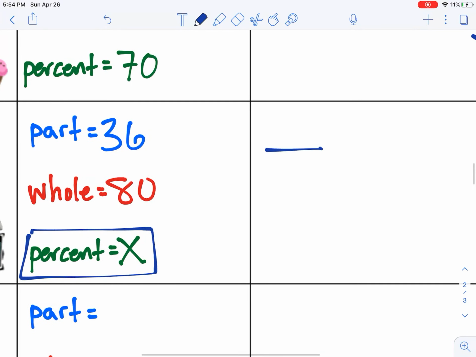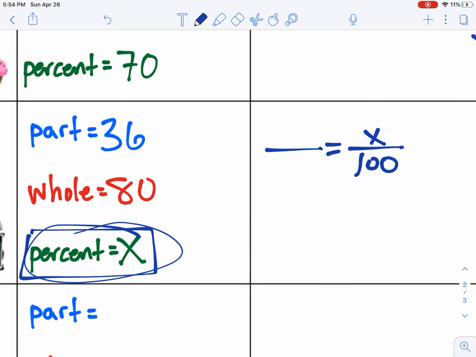So I'm going to go ahead and I'm going to set up my proportion, making sure to put 100 in the bottom right hand corner. And X is going to go above since the percent always goes above 100, and we're working with X as our percent. Part goes on the top, so that's going to be 36, and whole goes on the bottom, so that's going to be 80.